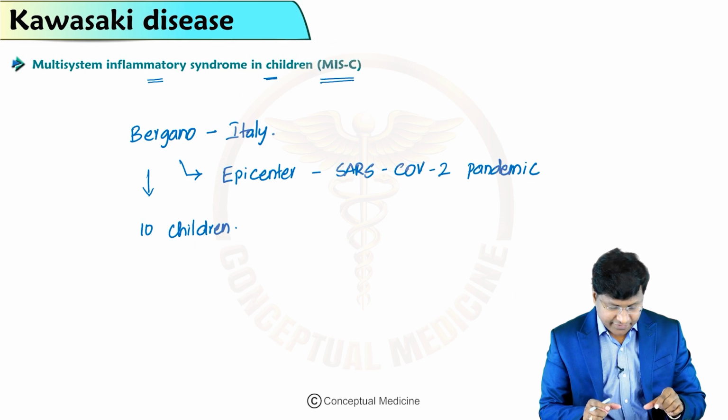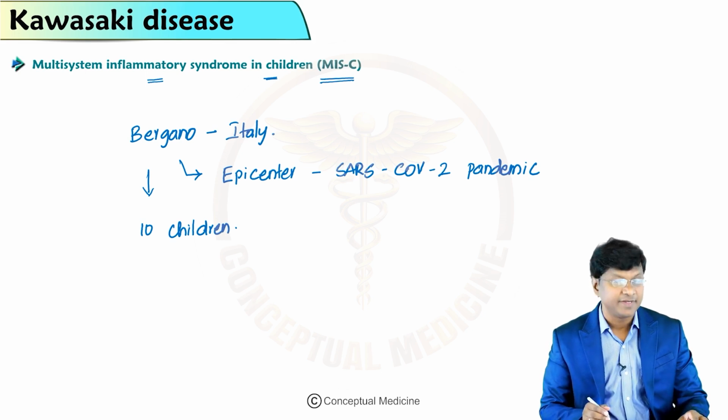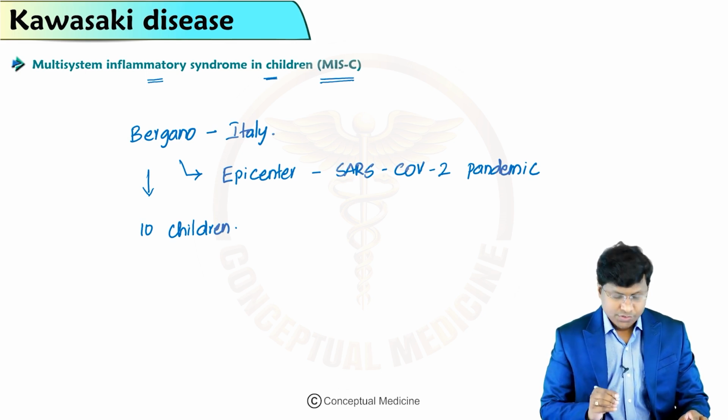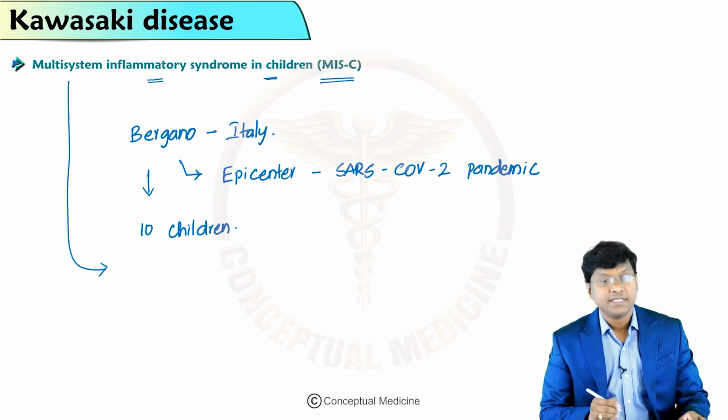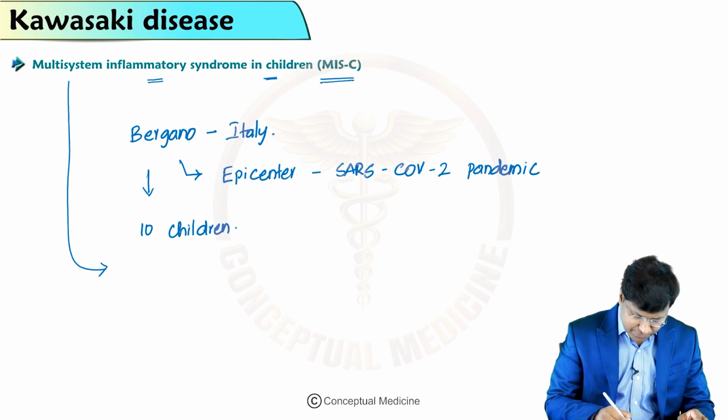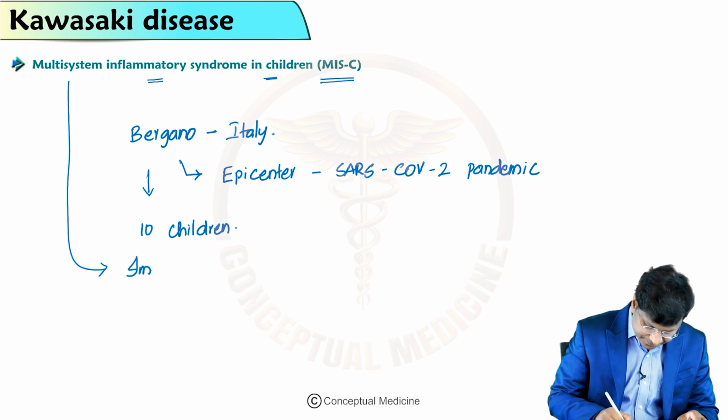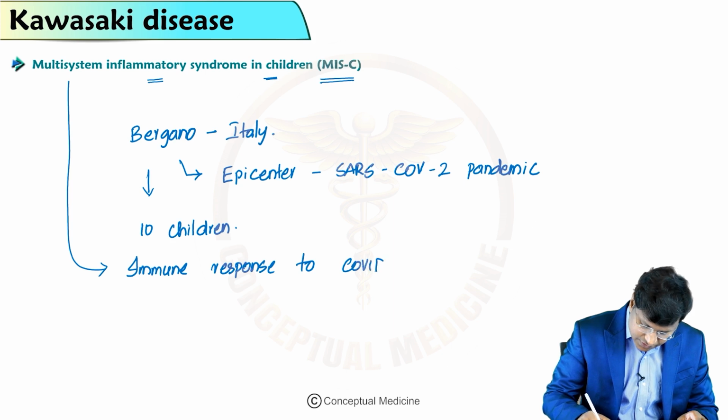And they were found to have this multi-system inflammatory syndrome in children. So what they found was that this MISC is due to an immune response to SARS coronavirus 2.